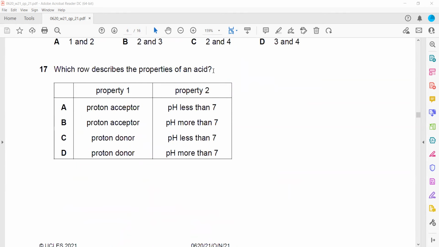Which row describes the properties of acid? Definition of acid: acids are proton donors, not acceptors. And the pH of the acids is less than 7 or more than 7? It will be less than 7. So C will be the right answer.